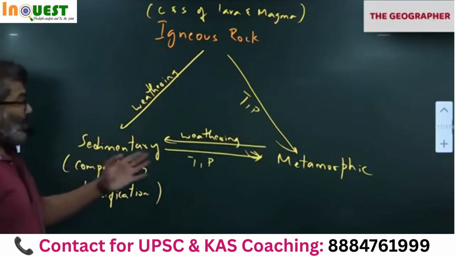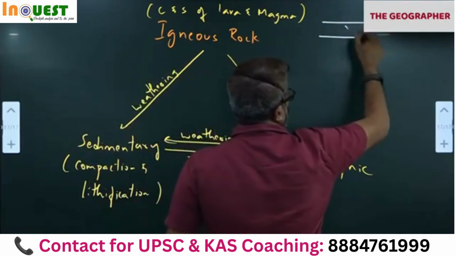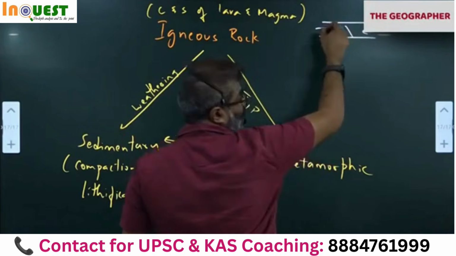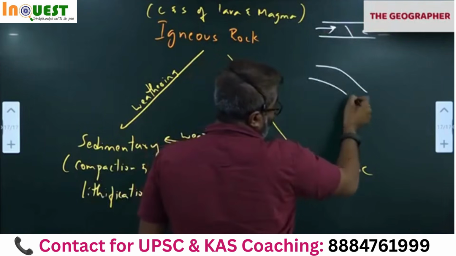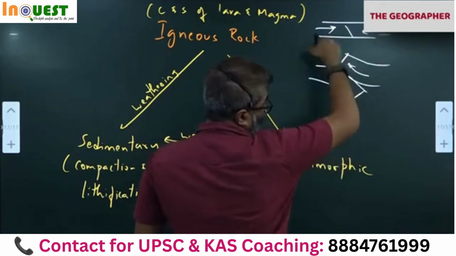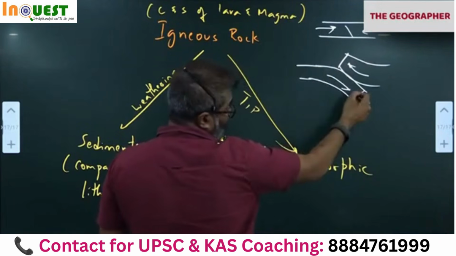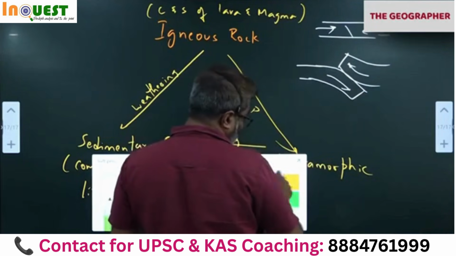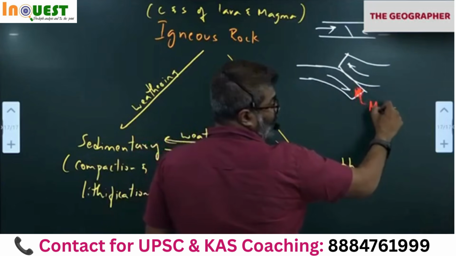Finally, when the two plates collide, what happens? I told you, when the two tectonic plates collide, like this, one of the plates has to subduct. When the tectonic plates collide, the subduction takes place. One plate goes up, the other plate goes down. This plate contains all rocks: igneous rocks, sedimentary rocks, metamorphic. When it is going down, what happens? Asthenosphere. This will melt. Correct?